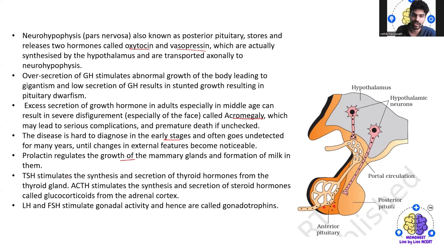Then we have TSH, the thyroid stimulating hormone, which stimulates the synthesis and secretion of the thyroid hormones from the thyroid gland. Then we have ACTH, which stimulates the synthesis and secretion of steroid hormones called glucocorticoids from the adrenal cortex. Then LH and FSH stimulate gonadal activity, hence they are called gonadotropins, right?